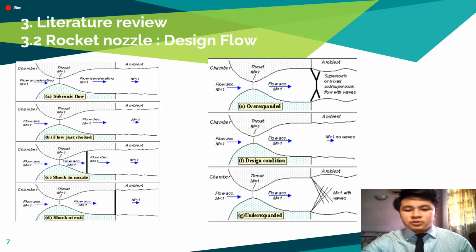Unlike a subsonic flow, the supersonic flow area gets bigger. This region of supersonic acceleration is dominated by the normal shock wave. The shock wave produces a near instantaneous deceleration of the flow to subsonic speed. The subsonic flow then accelerates through the remainder of the divergence section and exhausts as a subsonic jet.